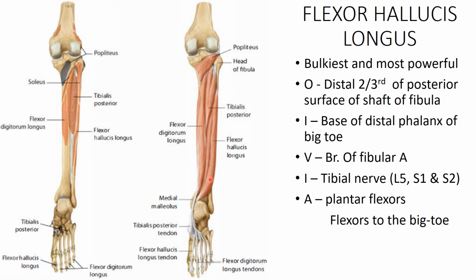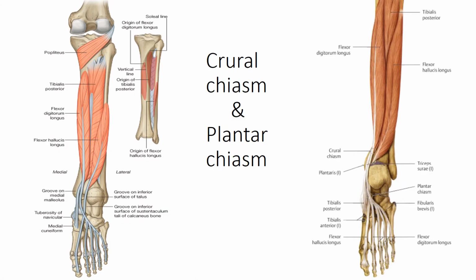So it also supports the medial longitudinal arch. It crosses as a bowstring. So these are the two chiasma. This is shown here: the chiasma related to the flexor hallucis longus is the plantar chiasma. And before that, where the tendon of flexor digitorum longus crosses the tendon of tibialis posterior, this is known as the crural chiasma.